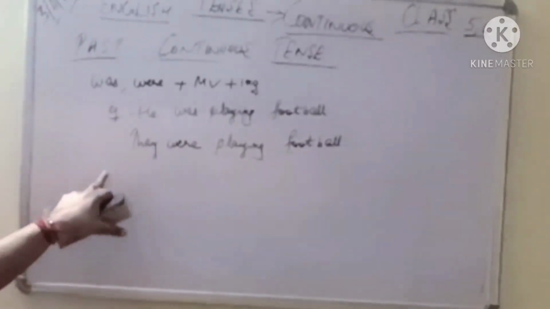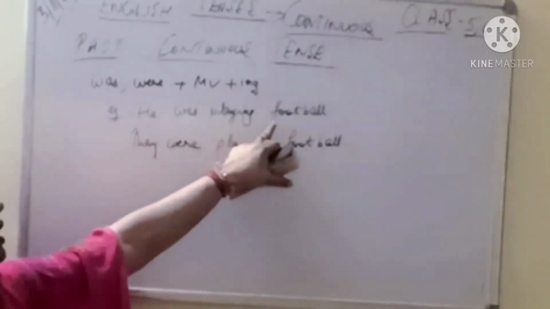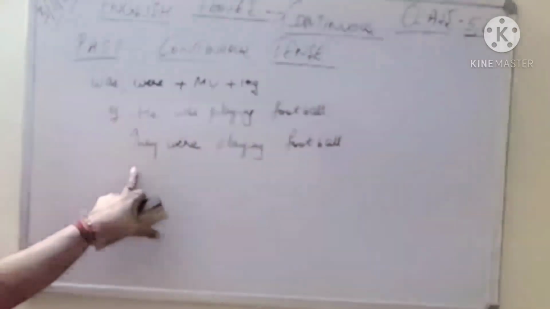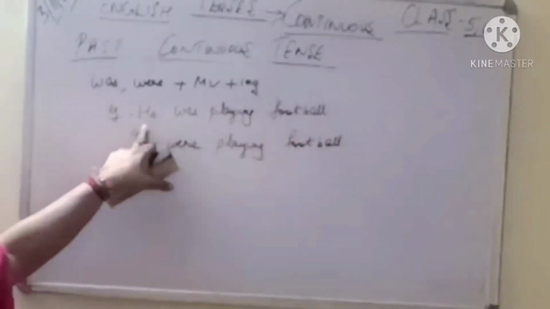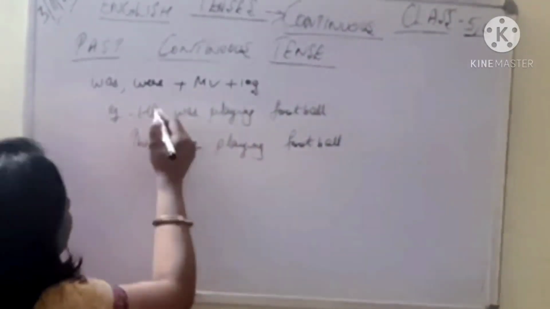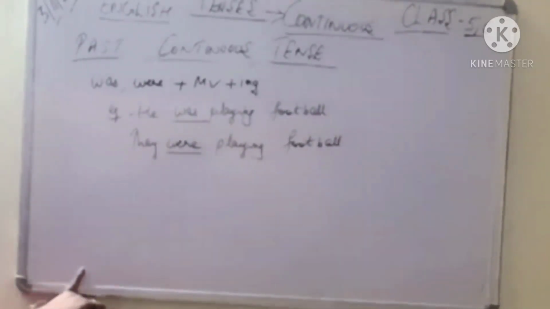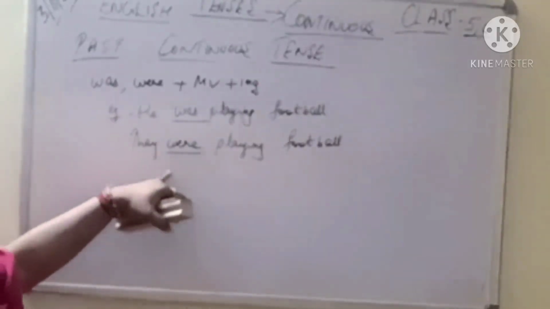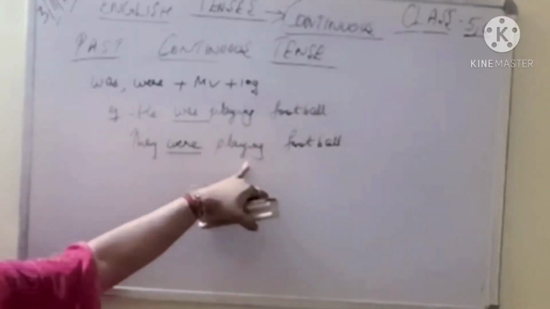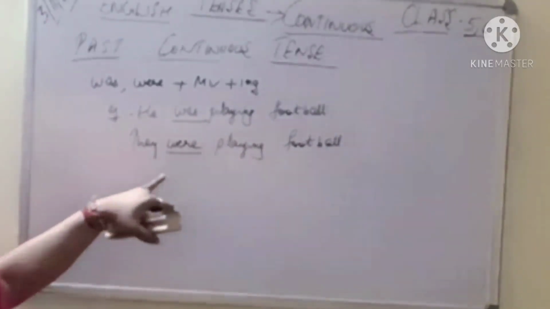Past continuous tense, कि जो समय बीत चुका है उसके अंदर वो क्या काम कर रहे थे? They were playing football. Were depending upon plural, since we are talking of more than one person. He is singular, so we will use was. And past continuous, it always takes was, were. This we have already done, plus your main verb which is play, and plus your ing which make it participle, present participle.